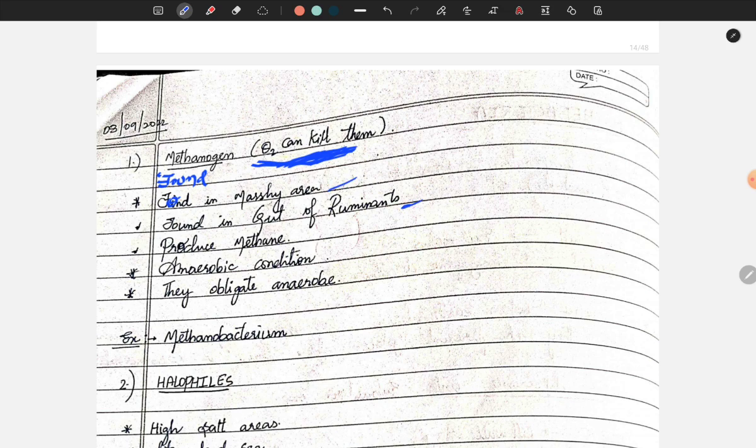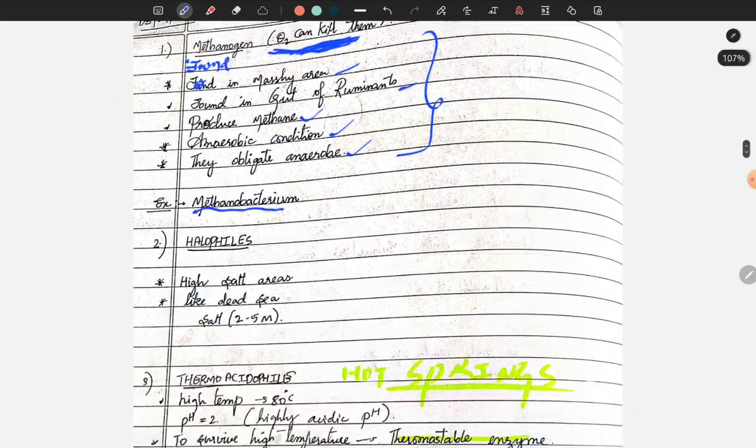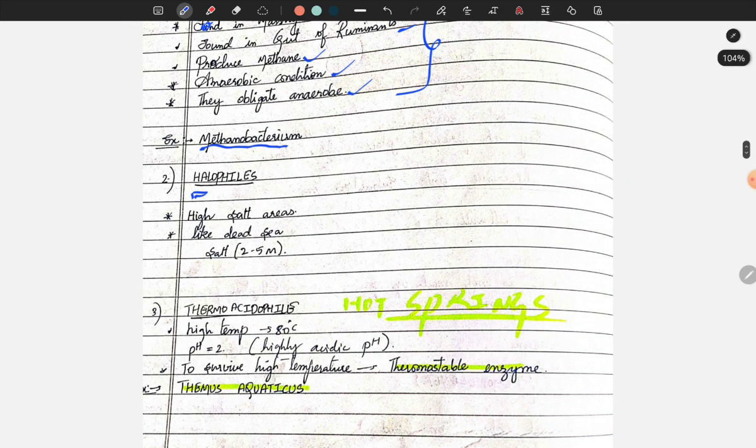Anaerobic conditions occur; they are obligate anaerobes. Remember, guys, all of this is there in NCERT. Example: Methanobacterium. Now, coming to halophiles. Halo means salt, guys, so they are found in high salt areas like the Dead Sea, where salt concentration is very high.